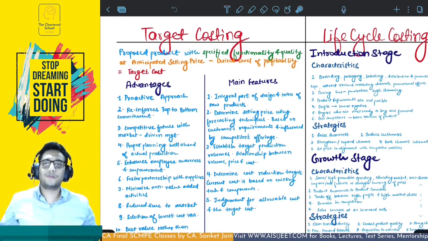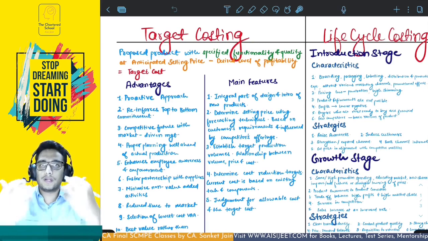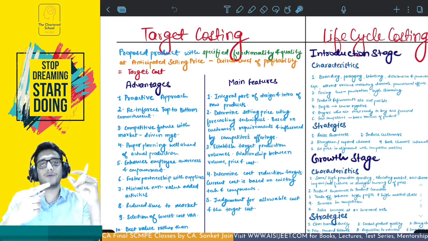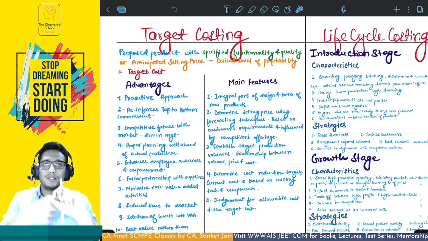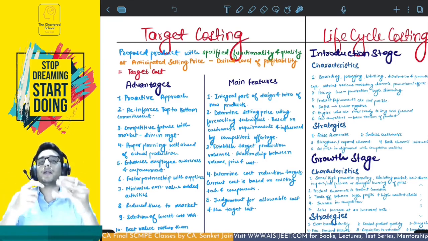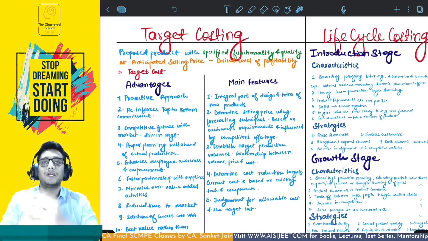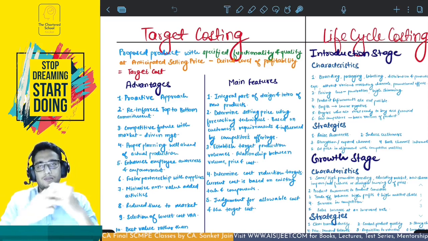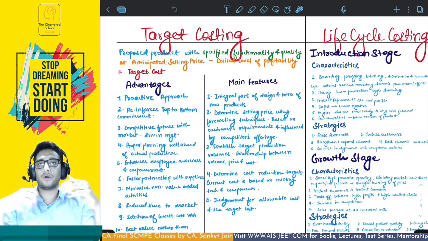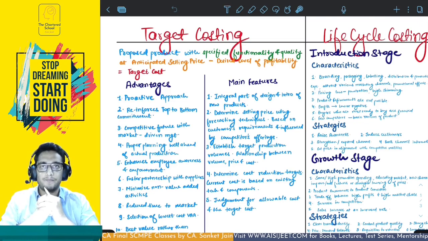All of this has to be understood first, and then what you have to do is you have to develop a product. Now this product has to have these specified functionalities and qualities that you've just understood that the customers want. Then the selling price has to be anticipated at which the product is going to be purchased by the customers. The customers might appreciate this price, because again the price also has to be understood by studying the market forces. You already have to research the requirements of the customers and also the amount of money they will be willing to spend on your product.